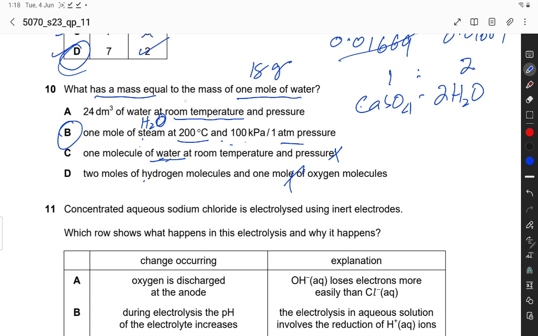So this is correct because in liquid form it has 18 gram, in solid it also has 18 gram, in gaseous form it also has 18 gram.